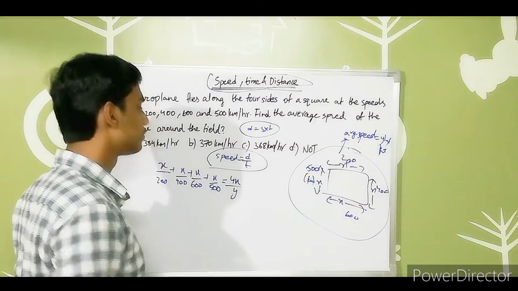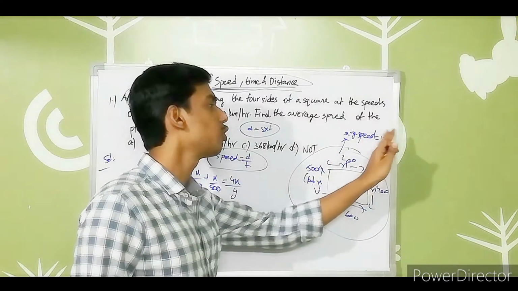The average speed is what we assumed, y kilometers per hour.